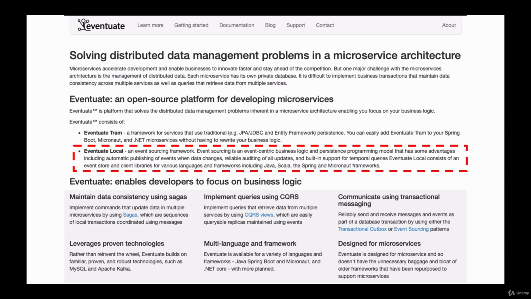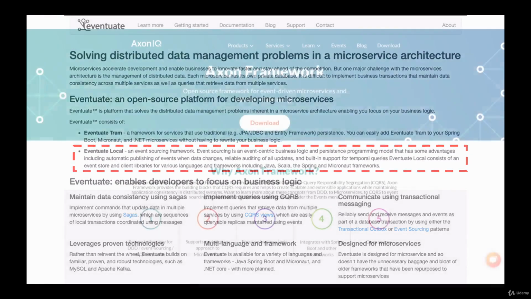If you visit Eventuate website, you'll find a very well prepared documentation and a very detailed getting started guide. The material is just great, and it is very well explained with many detailed diagrams. I definitely recommend to check it out. In this video course, however, I'm going to use a different framework called Axon.